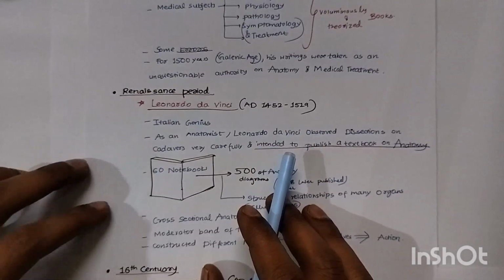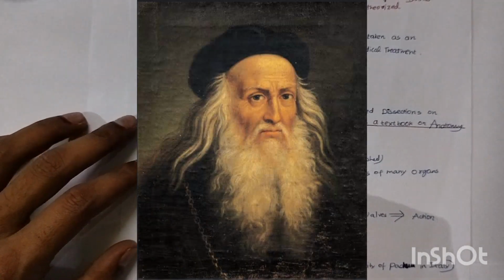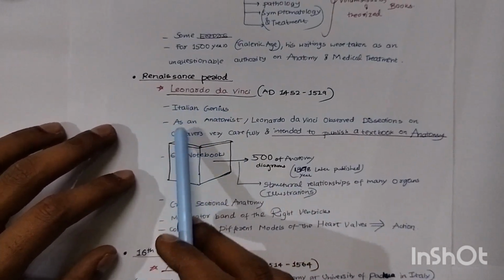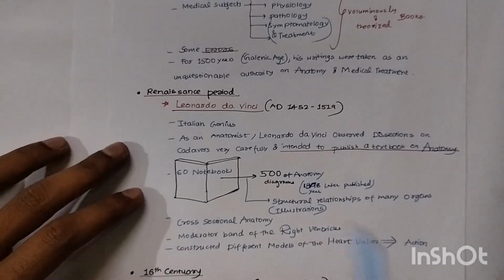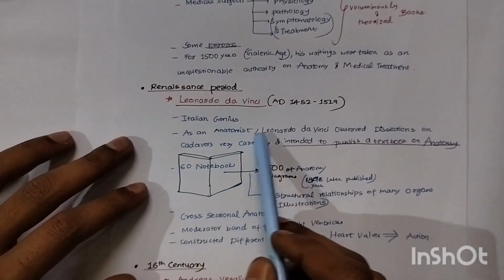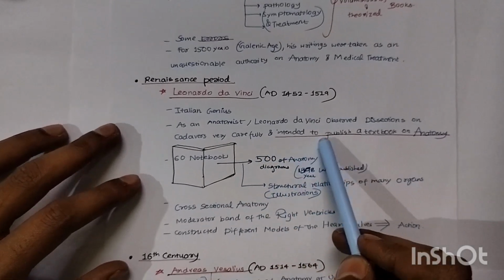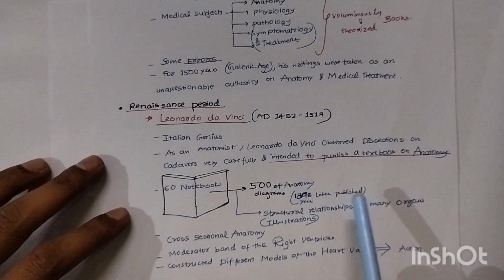And we come to the Renaissance period, Leonardo da Vinci. Leonardo da Vinci is an Italian genius. Of course, he's in everything. You have heard about his paintings and arts, right? As an anatomist, Leonardo da Vinci observed dissections on cadavers very carefully and intended to publish a textbook on anatomy, but it didn't happen for some reasons.